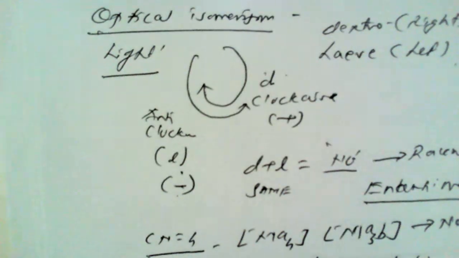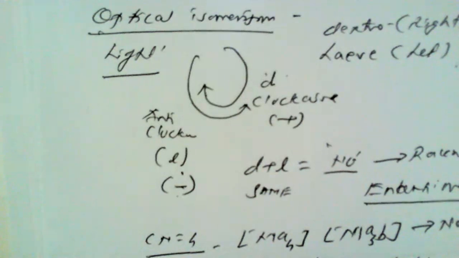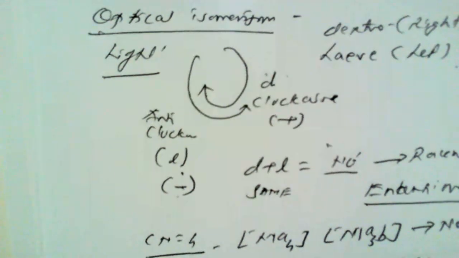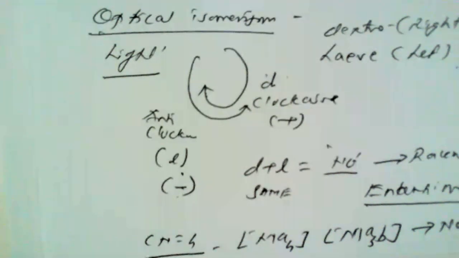For example, take the example of arsenic with a methyl group CH3, C2H5, sulfur, and C6H5COO, a plus 2 ion. This is an example where it can show optical activity because all the surrounding ligands are different from one another.